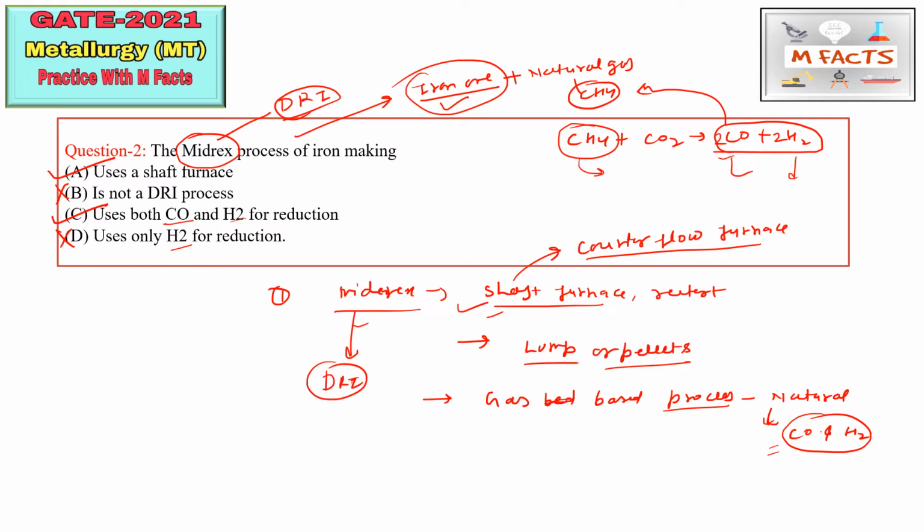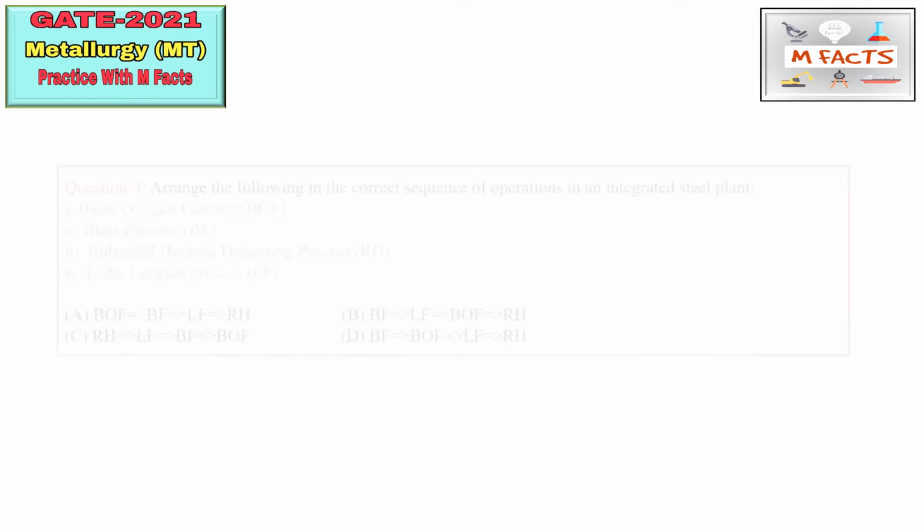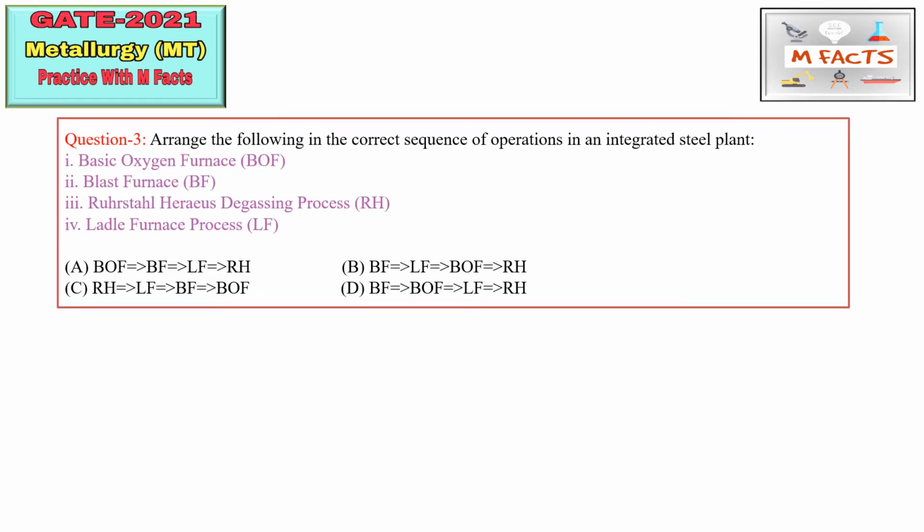Okay, so this is a very important question, and this is basically an MSQ type of question. Okay, so this is how they may ask MSQs from the extractive metallurgy part and manufacturing also. So try to practice these types of questions as much as you can. Okay, so A and C is the correct answer for this question.